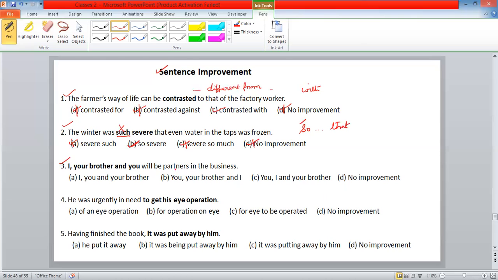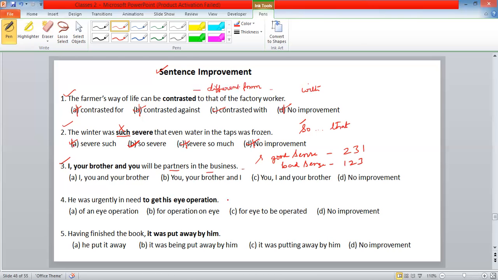Actually, this is partners in the business, isn't it? This is in the good sense. So the pattern is 2, 3, 1. In a good sense, 2, 3, 1. In a bad sense, 1, 2, 3. This you have to remember always. 1, 2, 3. Clear?